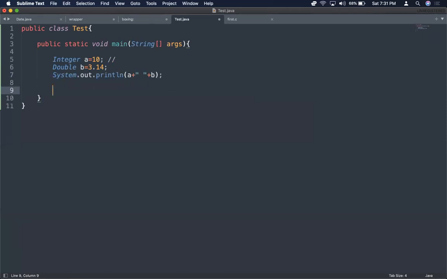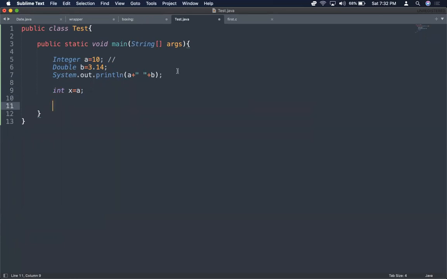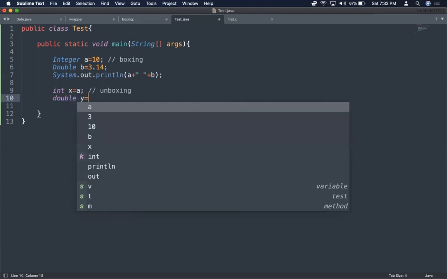Now I will take some int x, where I can assign this particular wrapper object a. So what is happening here? Unboxing. Then I have a normal primitive double value y equals that particular b.